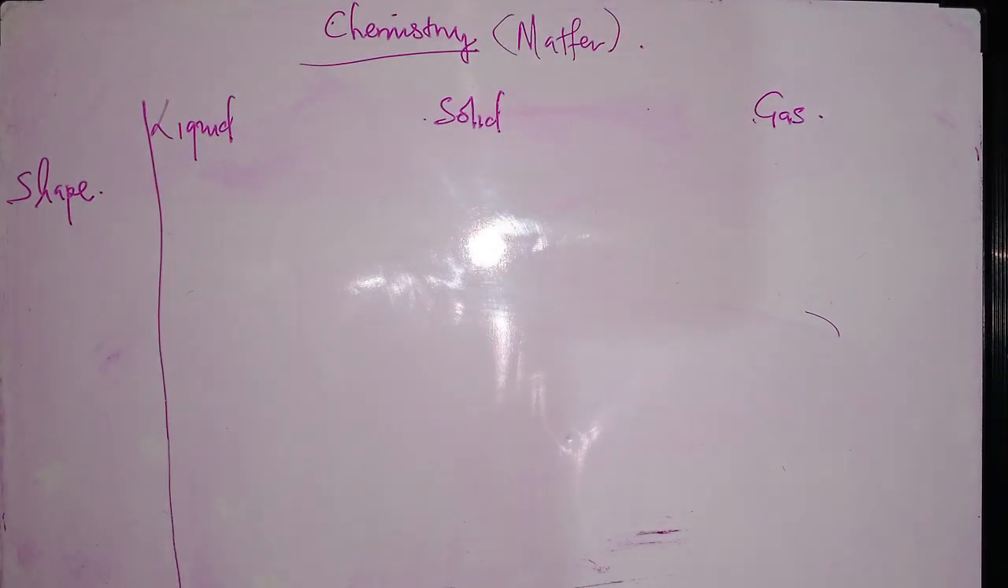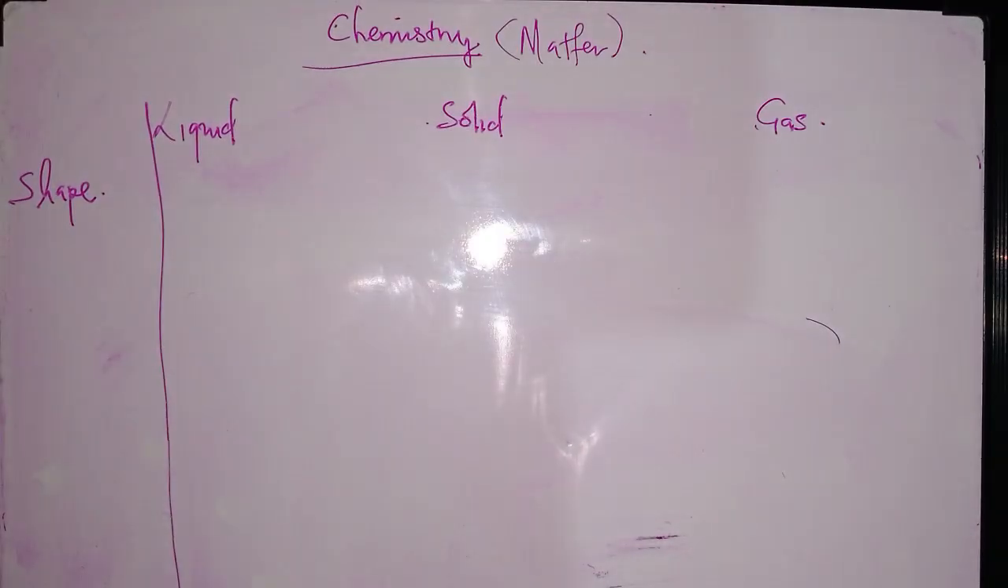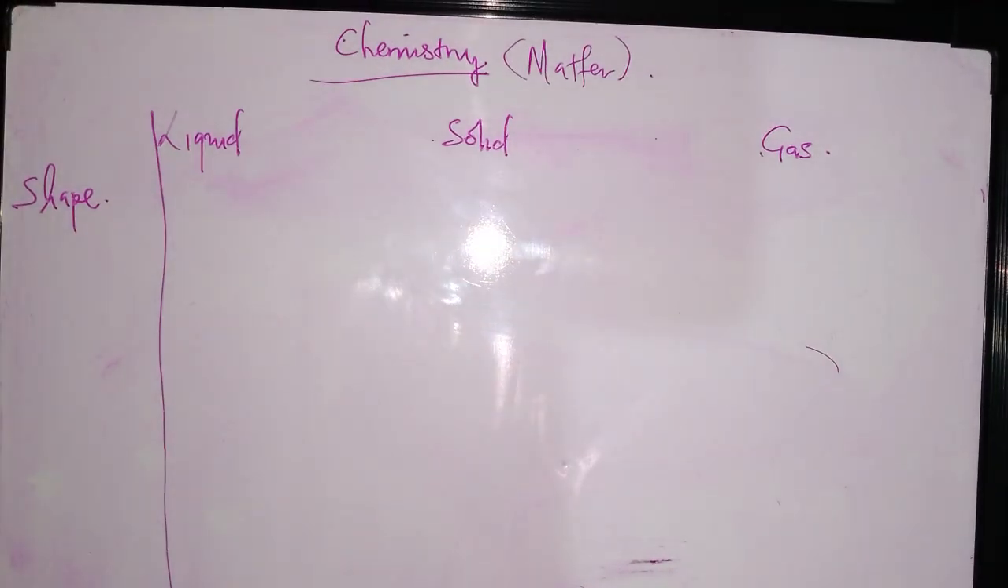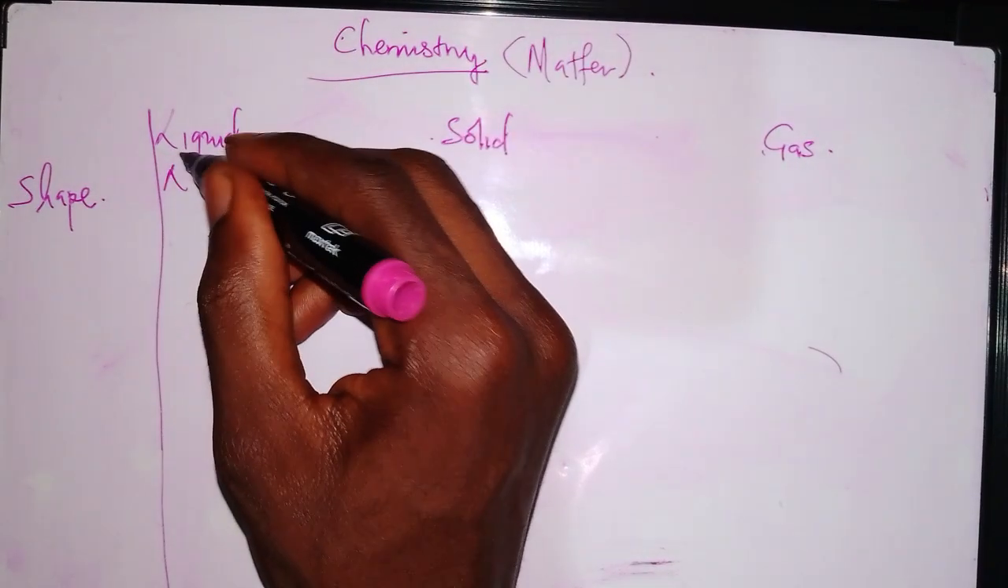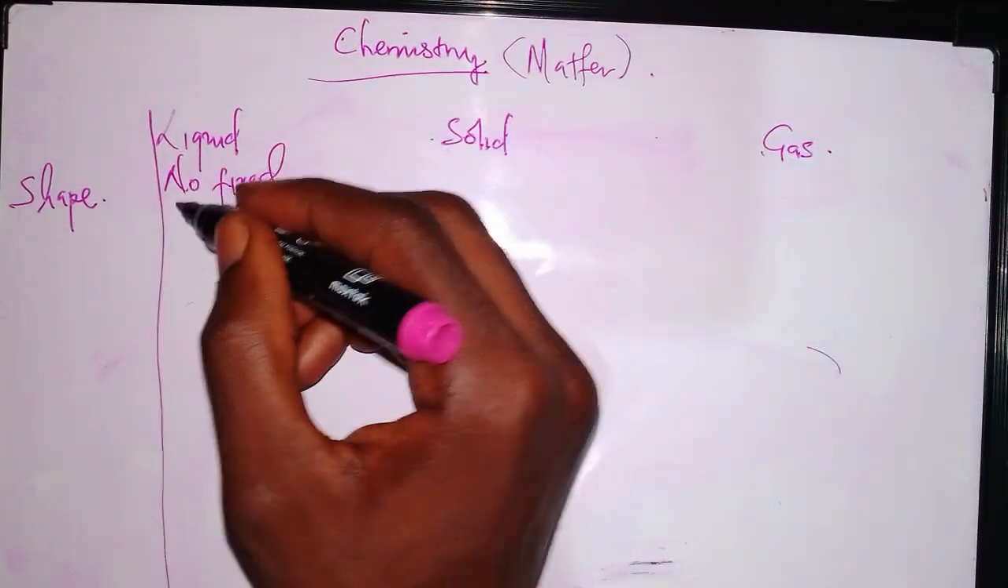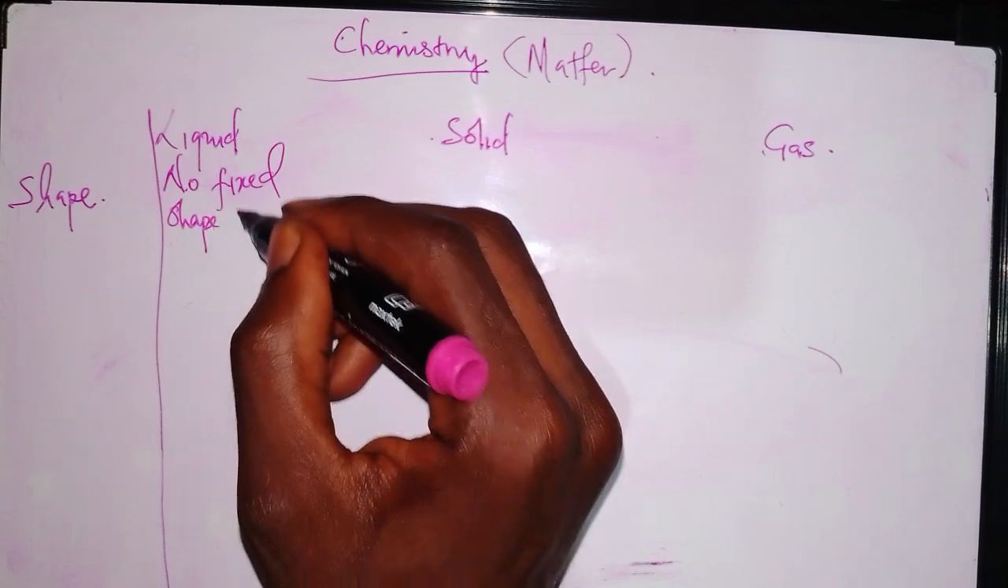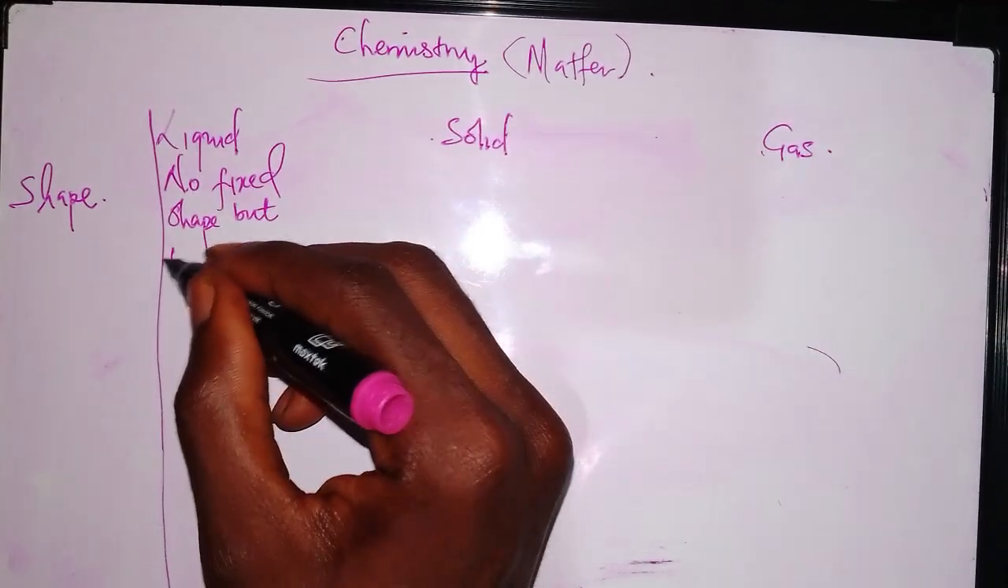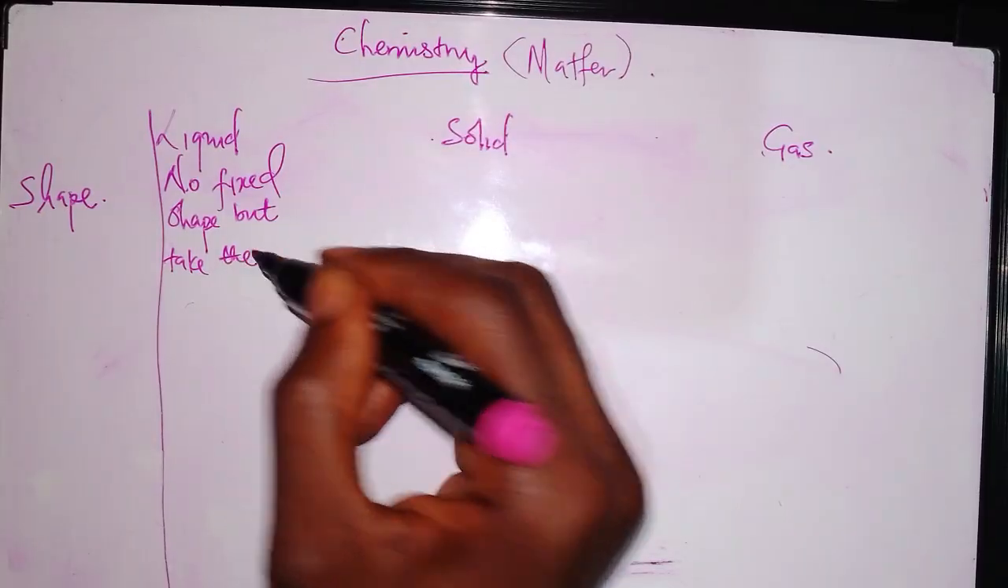What does the shape of a liquid look like? Does a liquid have a shape? Does a solid have a shape? Or do gases have shape? The answer is a liquid does not have a fixed shape. When you're looking at liquid, remember they have no fixed shape, but they take the shape of the container.